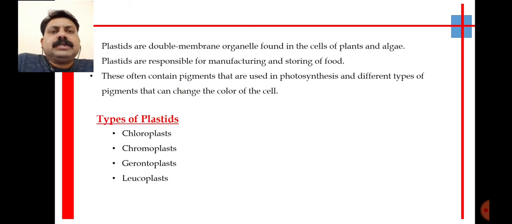The plastids are double membrane organelles, and they are found in plant as well as in algal cells, and they are responsible for manufacturing and storing food. They contain different types of pigments, and these pigments are responsible for various processes including photosynthesis. The plastids are of various types: chloroplast, chromoplast, gerontoplast, and leucoplast.